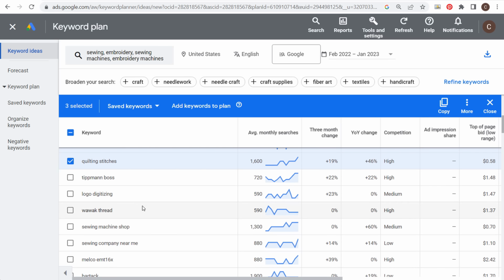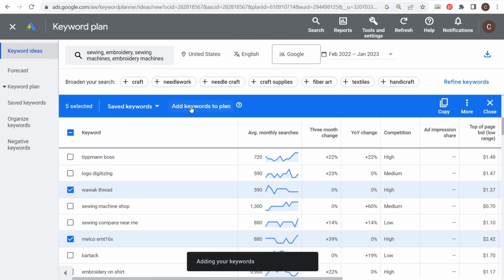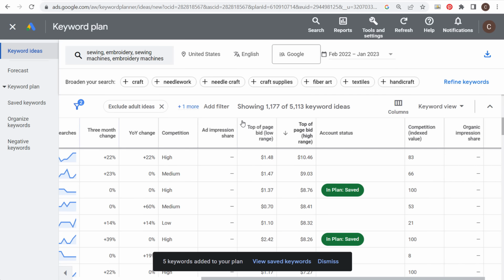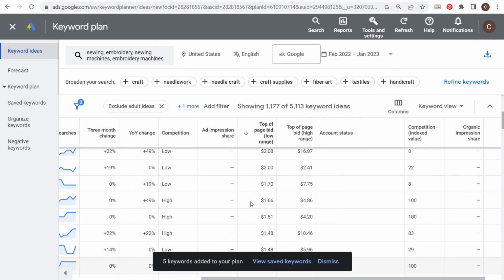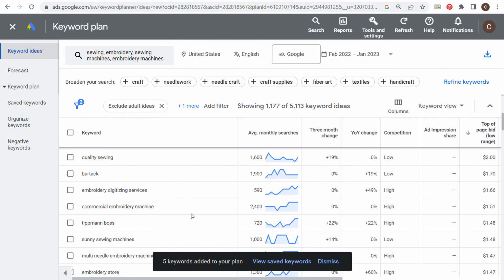So we'll keep coming down here, but what you can do is start taking some of these keywords that advertisers are bidding very high on and at least add them to your keyword plan. And then eventually what we can do is check out all of them as we're putting together our content strategy to make sure that something like this keyword right here is a keyword that's worth creating content about that we can actually monetize. So we'll add these keywords to our plan. And again, you can rank by the high range and the low range and just see how high advertisers are bidding for some of these keywords, because these are all going to be very high revenue keywords if you're able to rank high for them.